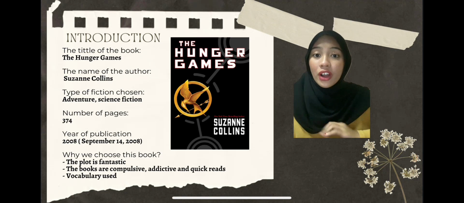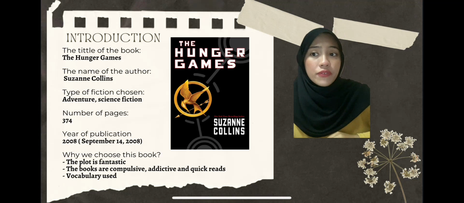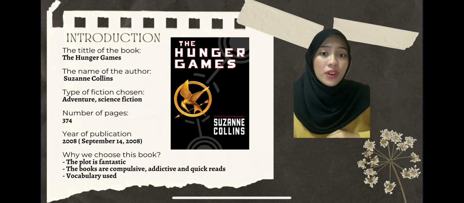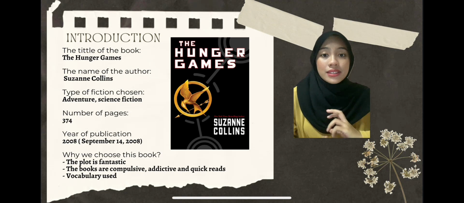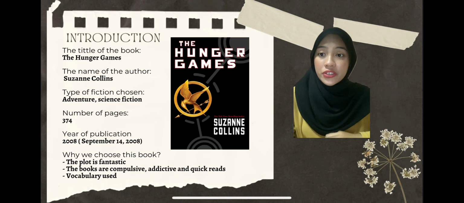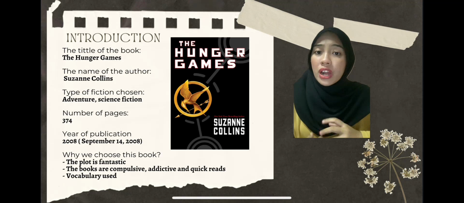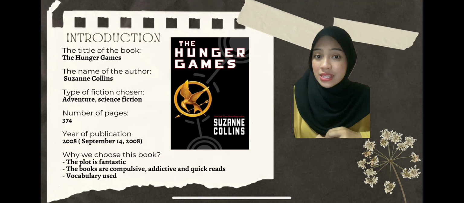Secondly, the plot of this story is fantastic, such as take 12 boys and 12 girls, drop them in the wilderness, and let their districts watch on live TV as they are forced to outwit, outsmart, and outlast one another. Except, unlike in Survivor, winning comes at a price. Finally, the book also has vocabulary use, so we can improve our language by reading this book.